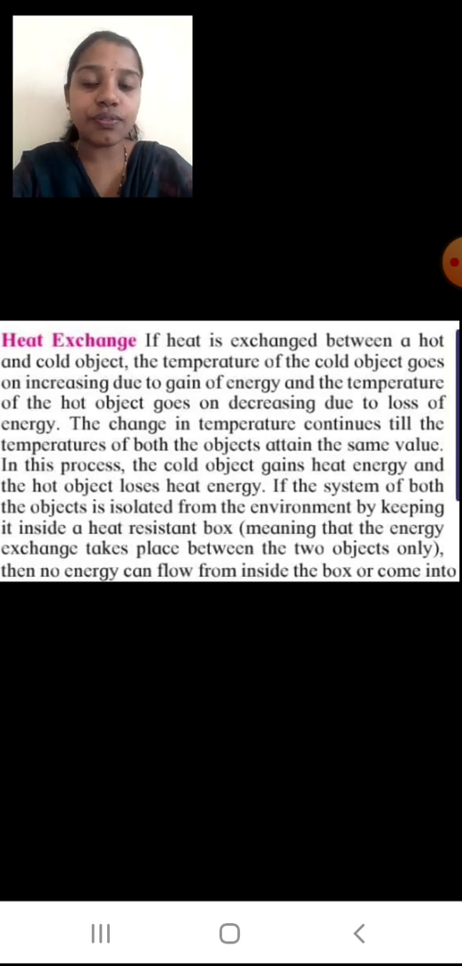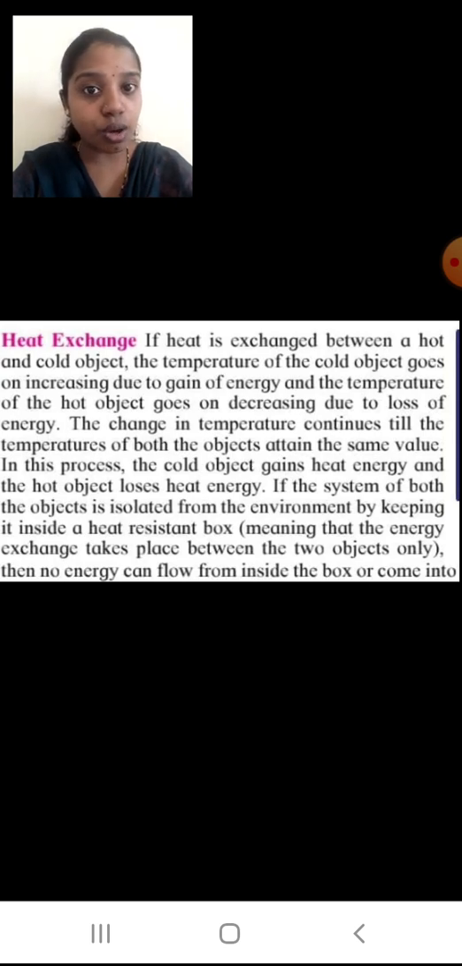In such a box, if I keep those two objects, then heat will not be allowed to go outside or come inside the box, and the exchange will take place only between the two objects, that is, the hot object and the cold object. Understood, students? I am taking two objects, one hot, one cold.